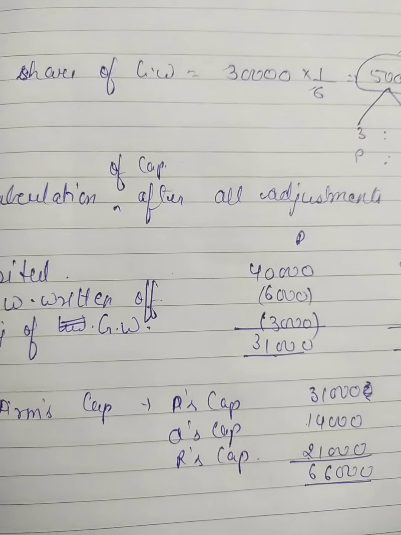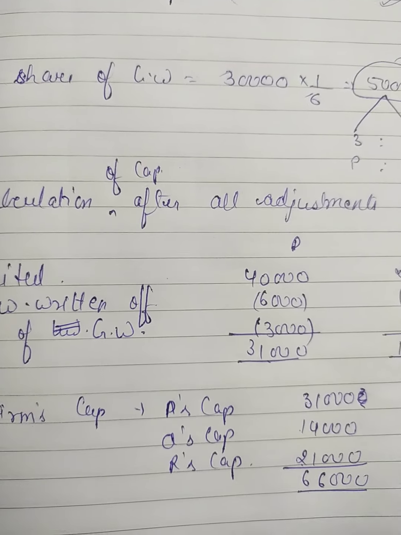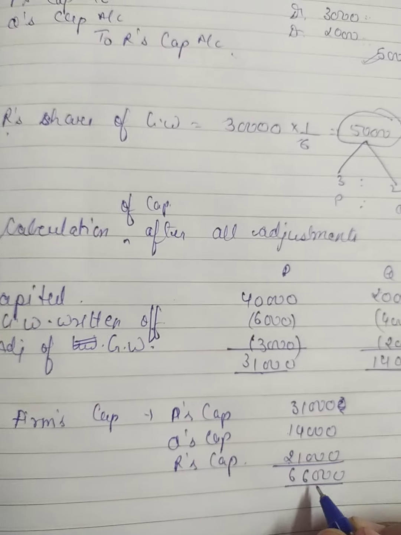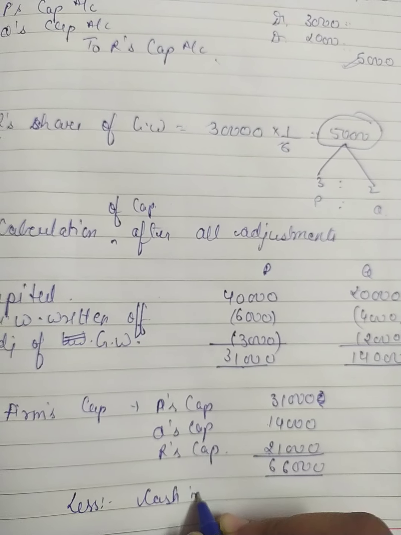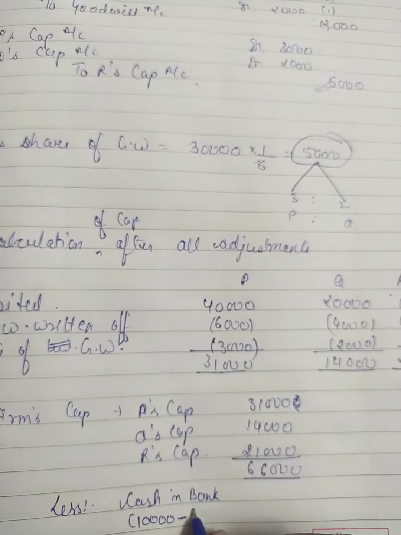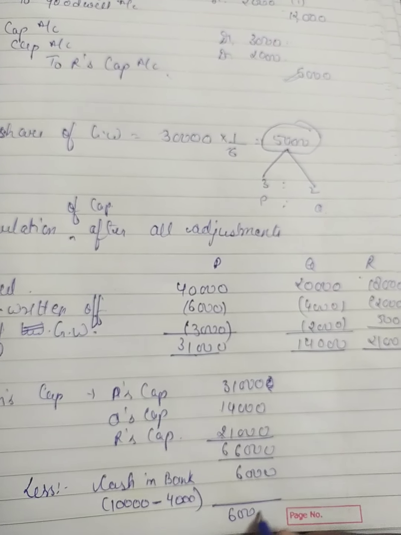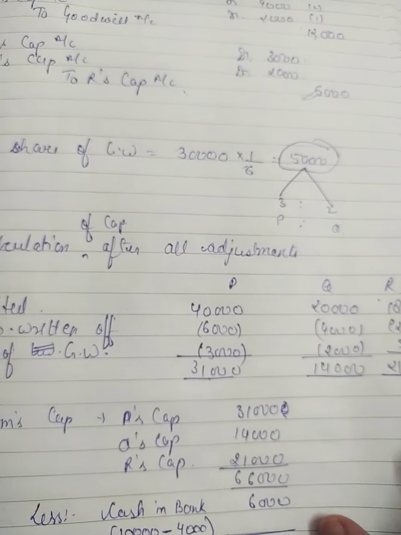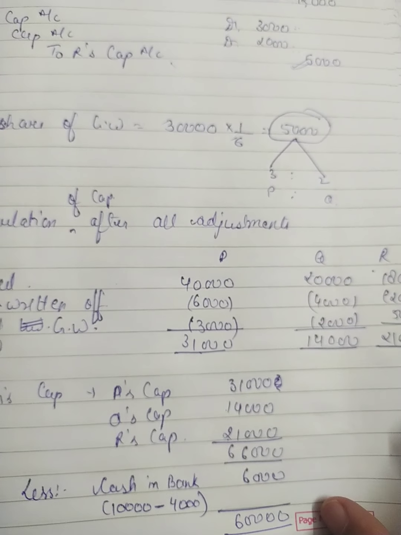So students, one more line is added in our question, that we need to leave the balance of 4,000 in our cash, in our bank. It means out of 10,000 we can use rupees 6,000. So if we have to maintain 66, we can use cash in bank. 10,000 is available with us, but we have to use only 6,000, that is, we have to leave a balance of 4,000. It means 60,000 we have to treat as the firm's new capital, and divide the same 60,000 between P and Q in their profit sharing ratio. Okay, so let's start it.